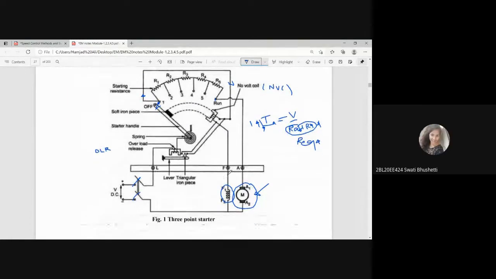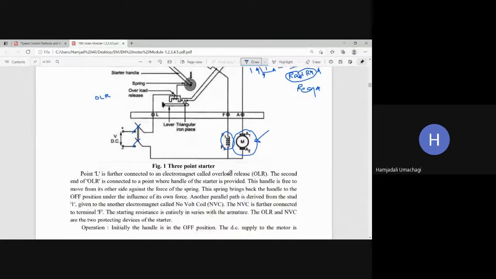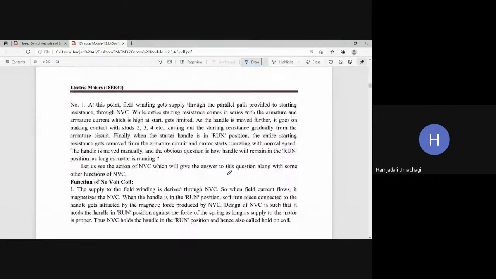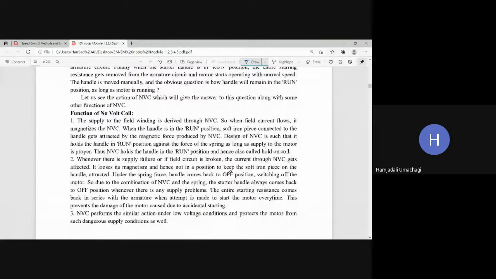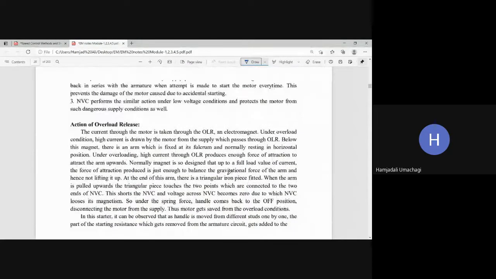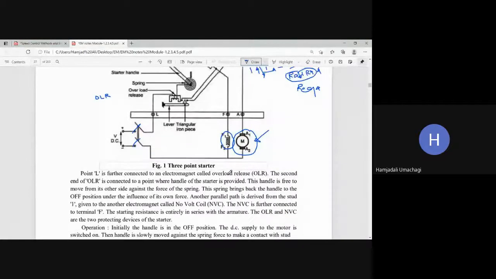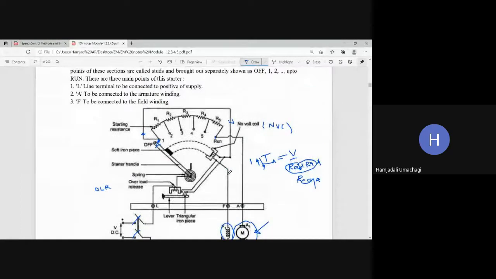Yes, sir. Okay, so whatever I have explained so far, the same explanation is there in the explanation part here. Whatever is there now, you can get it from this information. So now let us see what is the function of the overload release coil, which is the lower electromagnet, and the no volt coil, which is the upper electromagnet.